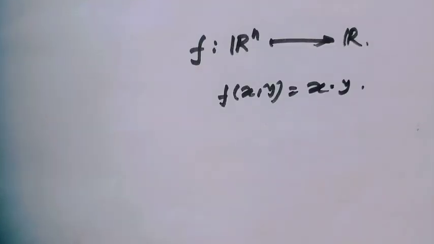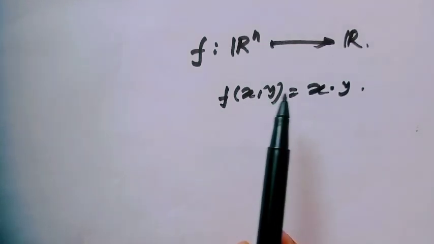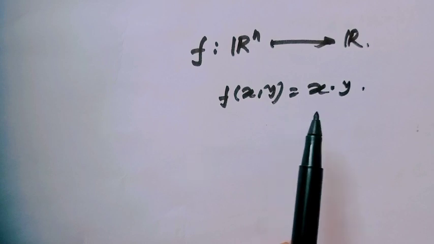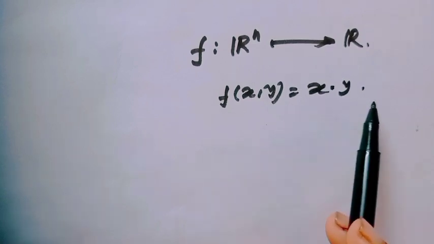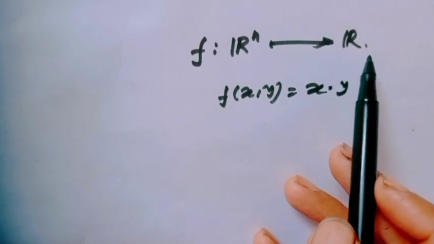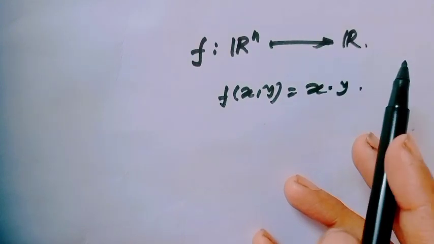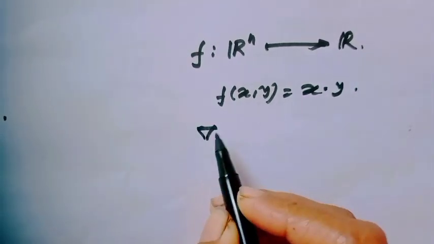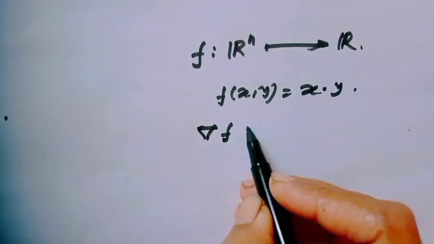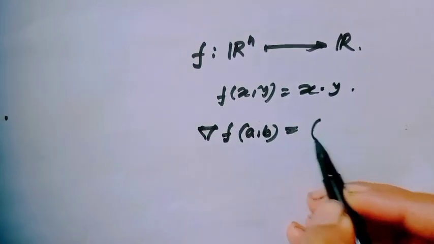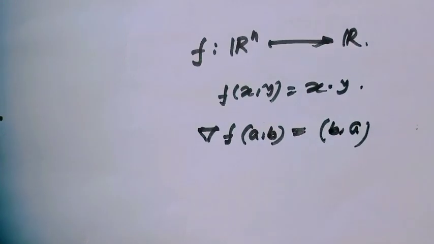As an example, consider a function f from R2 to R where the function is defined as f of x, y equal to x times y. Here we use a dot product because the function is defined into R. Then we all know the gradient of the function at the point (a, b) would be (b, a).